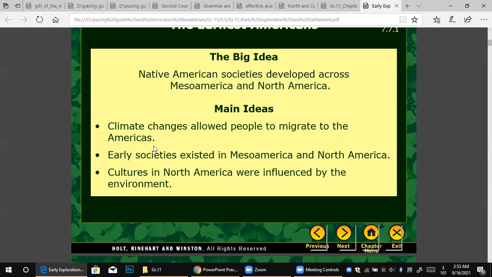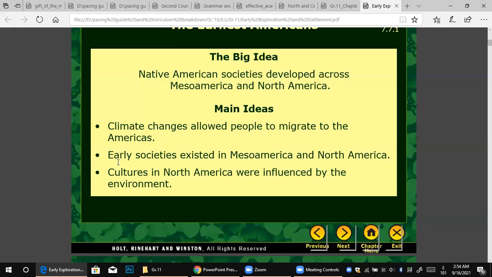So what motivated other people from Europe to settle in America? Because of the climate change. I think America has very good weather, a privilege for America. So the climate change allowed people to migrate to the Americas.